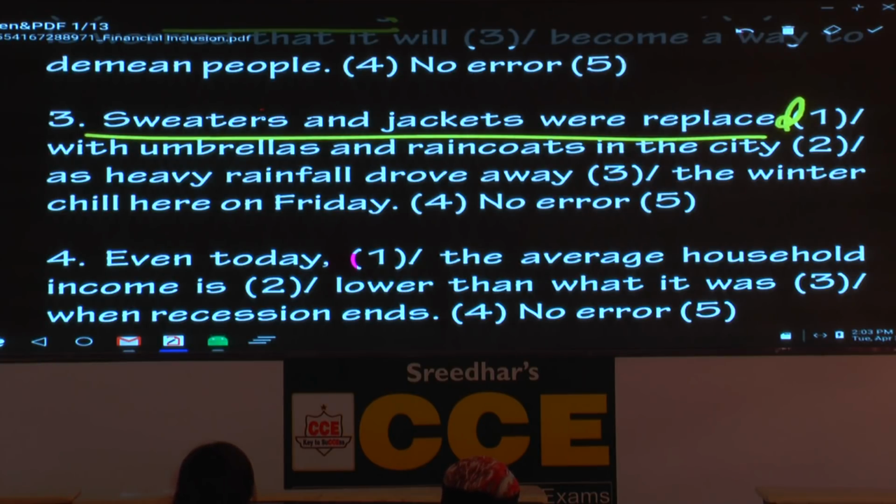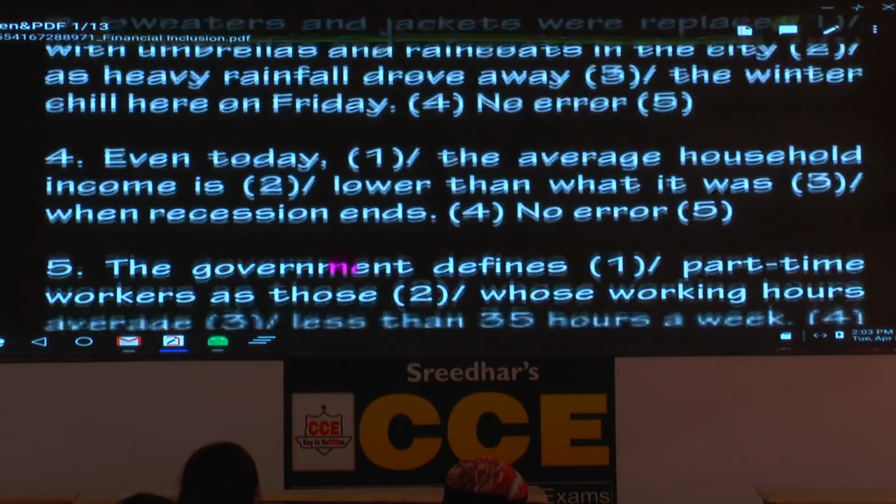What is the sentence in active voice? They replaced sweaters and jackets. They replaced, then what? How does it change to passive voice? Sweaters and jackets were replaced by them. By them we don't mention, it's understood. Easy one, should not be a problem. Shall I move on to the next one?